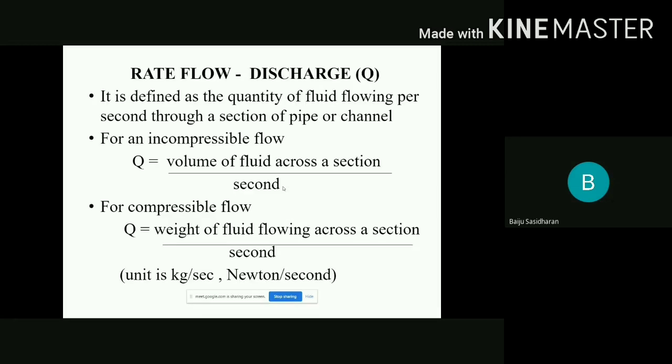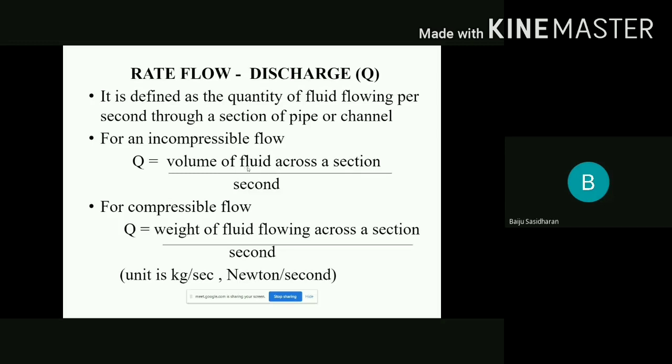So rate of flow or discharge is defined as the quantity of fluid flowing per second through a section of pipe or channel. So Q is equal to the volume of fluid across a section divided by second. Normally this volume is area into some height.